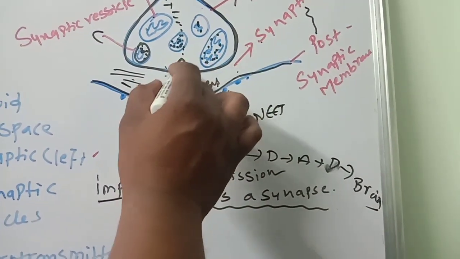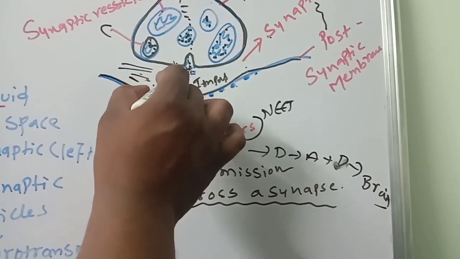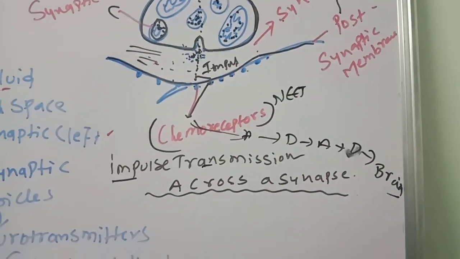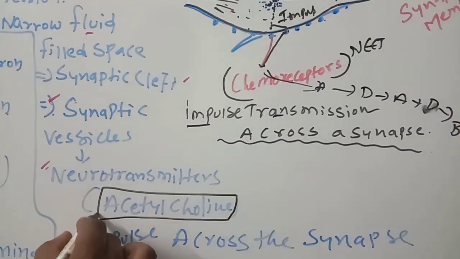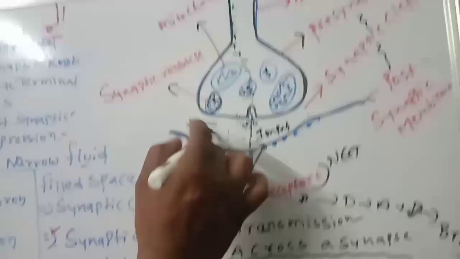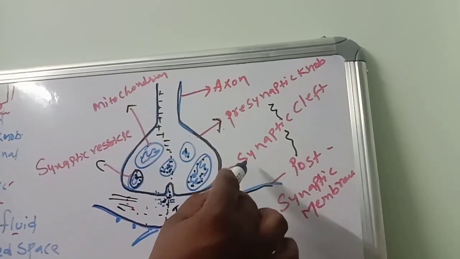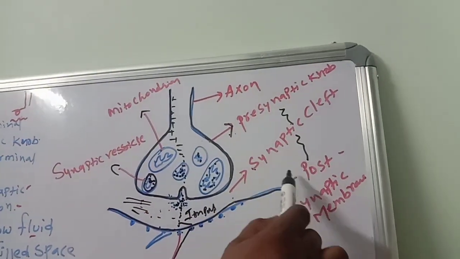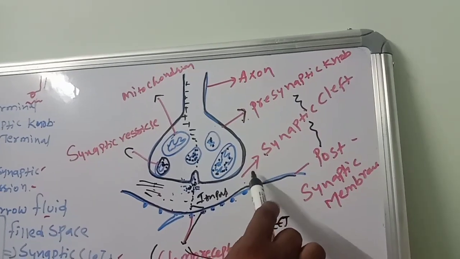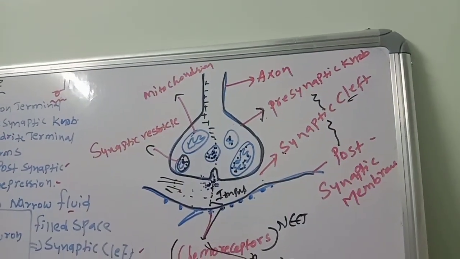Then synaptic vesicles release which kinds of neurotransmitters? These are the neurotransmitters. What are the examples of neurotransmitters? I said acetylcholine is the neurotransmitter. So this is the functional gap. Presynaptic membrane or presynaptic knob, synaptic cleft, postsynaptic membrane and synaptic space, all together are called the synaptic cleft.